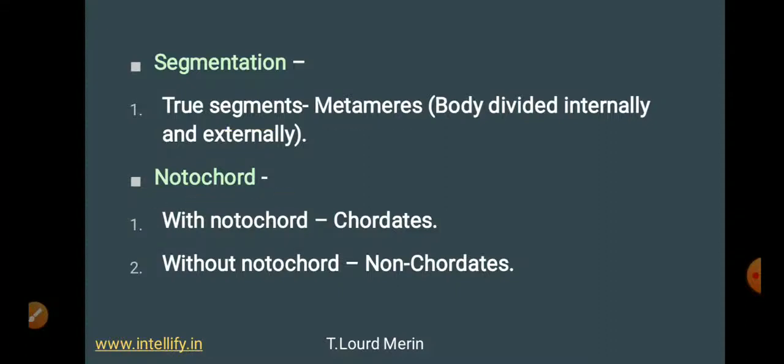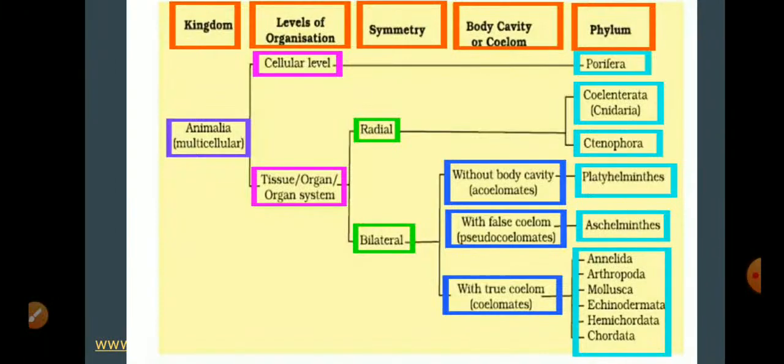Then presence or absence of notochord. So if notochord is present, they are called as chordates, and if they don't have notochord, they are called as non-chordates. Okay, this is the chart where you can see the entire classification, okay, with different colors to make you understand better. So this is kingdom Animalia, and here we have levels of organization basically based on cellular level and tissue, organ and organ system level.